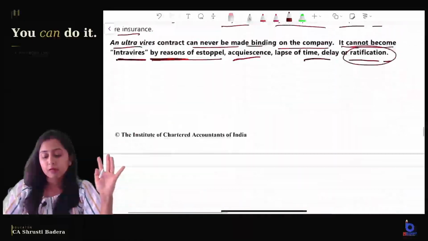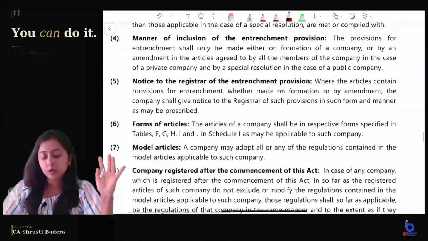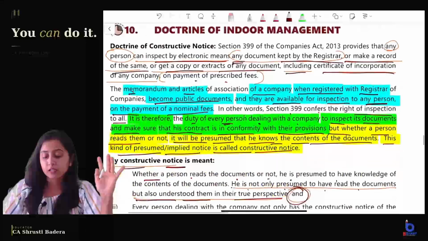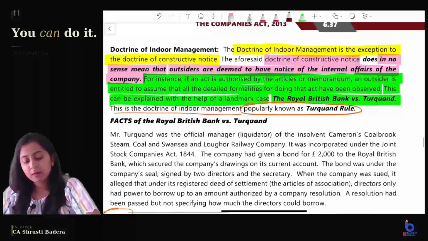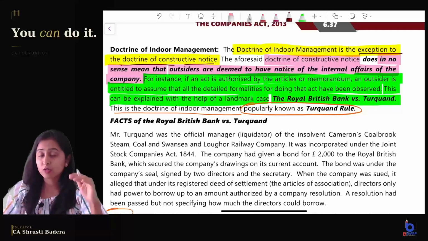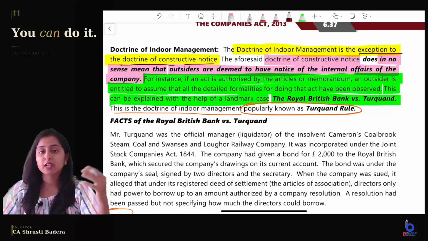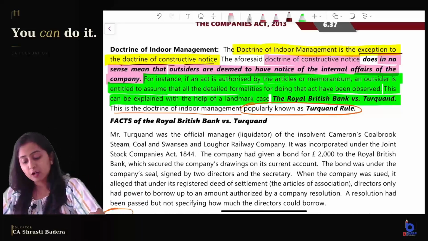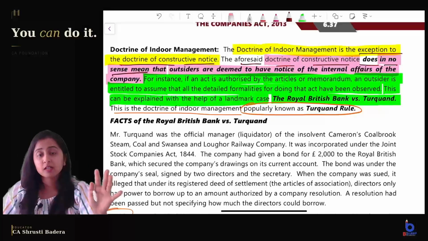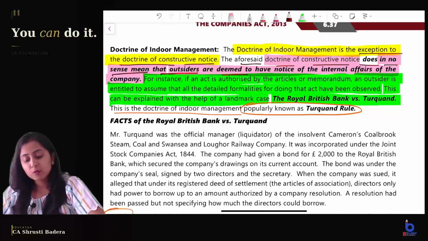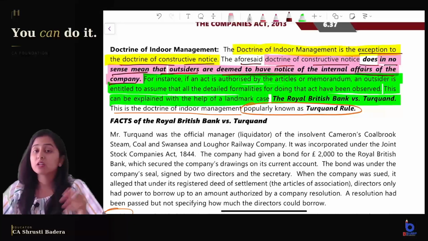But we will now look at the last doctrine, the doctrine of indoor management, which is to protect the interest of the outsiders. The doctrine of indoor management is the exception to the doctrine of constructive notice. What was constructive notice for? Protecting the company. Now indoor management is to protect the outsiders. The aforesaid doctrine of constructive notice does not mean that outsiders are deemed to have notice of the internal affairs of the company.